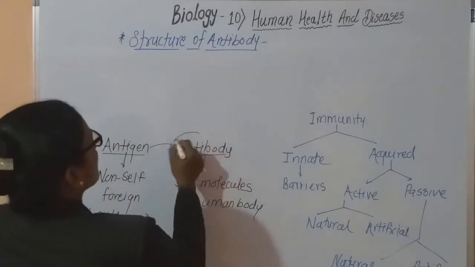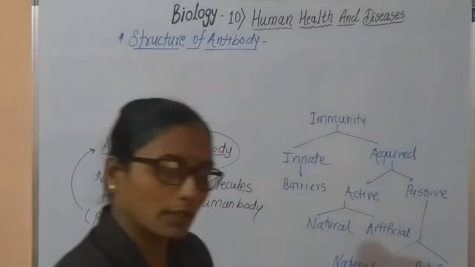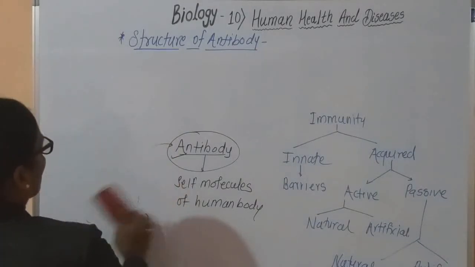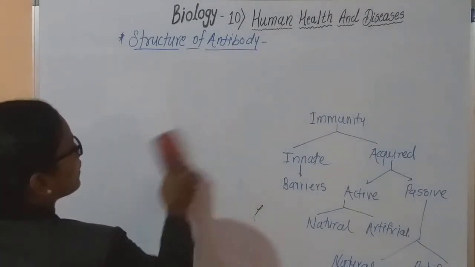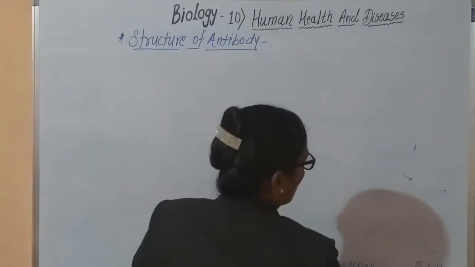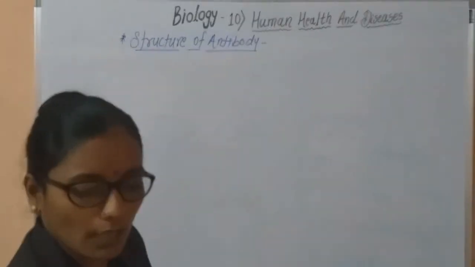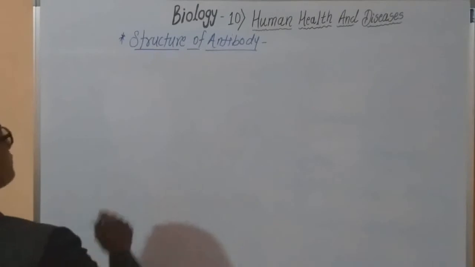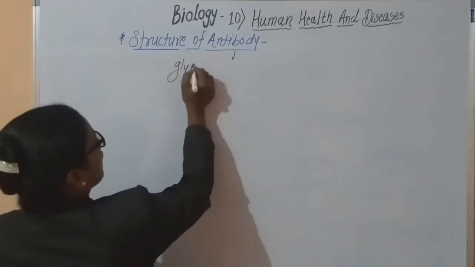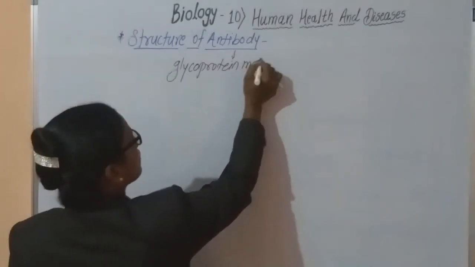Now we are going to study the structure of the antibody. What is meant by antibodies? When we study the structure of the antibody, the first thing to be clear is that antibodies are glycoprotein molecules. These antibodies are also called immunoglobulins, or the short form Igs.